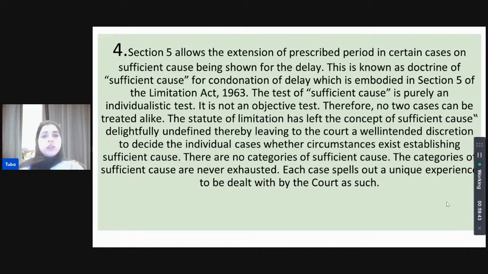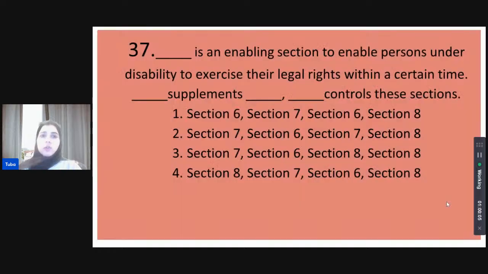So you cannot predetermine what a sufficient cause can be, and you cannot close the doors to what a sufficient cause can be. With each circumstance and with each individual affliction surrounding a circumstance, the court decides what a sufficient cause can be for any particular case. Yes, Karan, 4 will be correct. And sufficient cause again cannot be predetermined. The court will decide per the matters at hand.